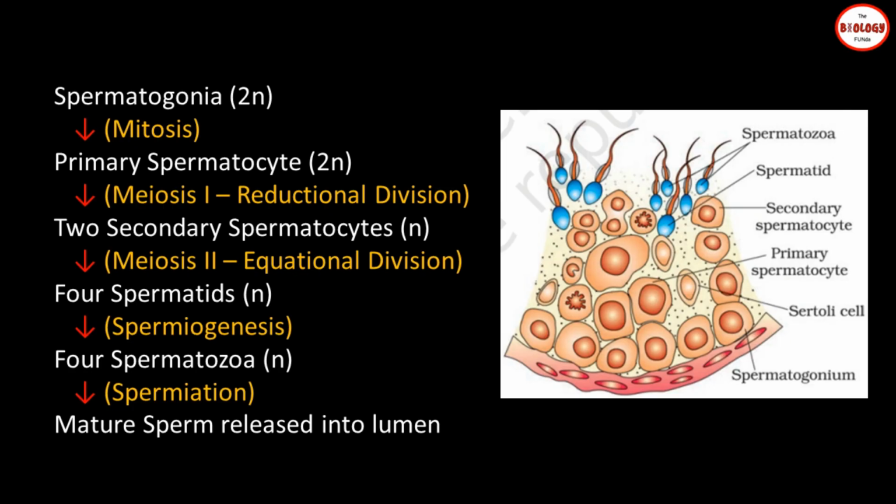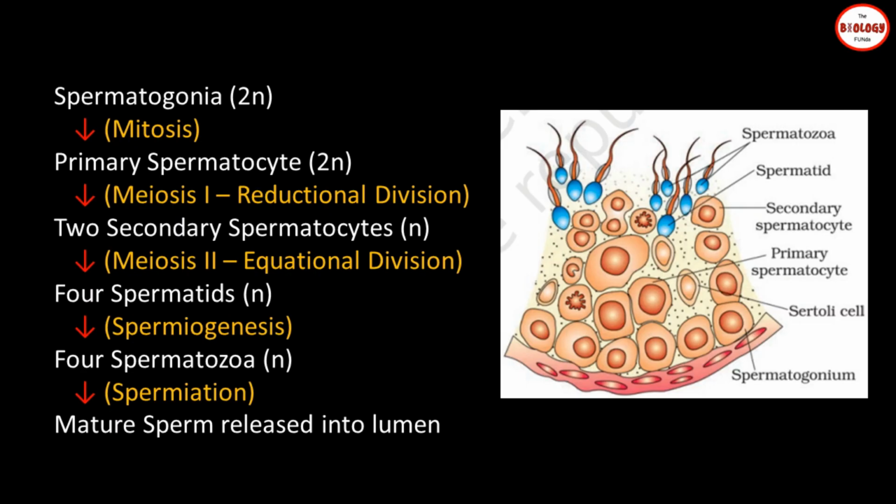You can see in the diagram there is a spermatogonia which produces primary spermatocyte. Primary spermatocyte produces secondary spermatocyte. Secondary spermatocyte then forms spermatid and spermatids then form spermatozoa.